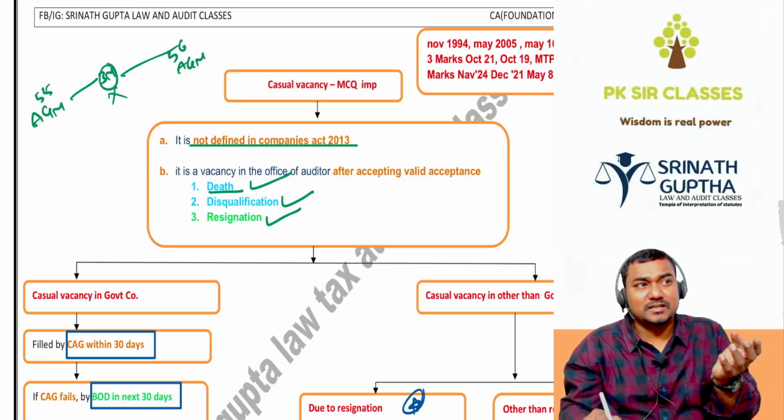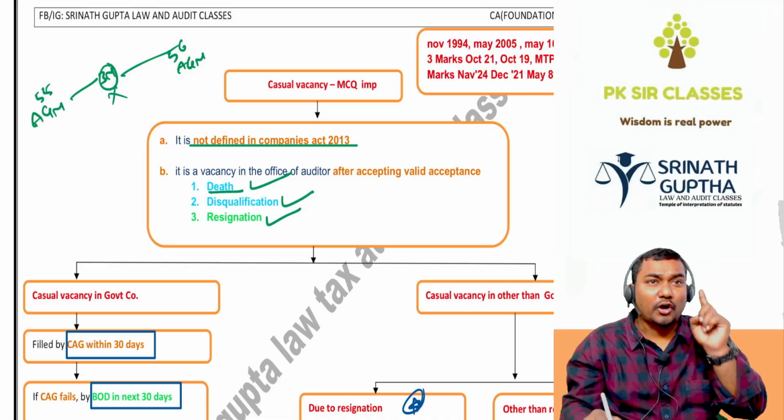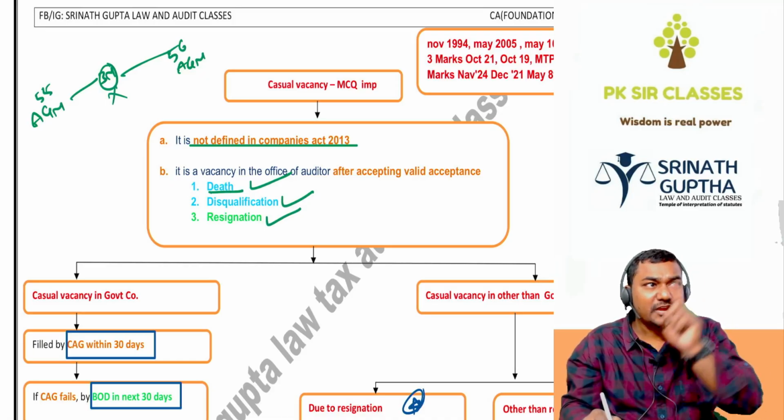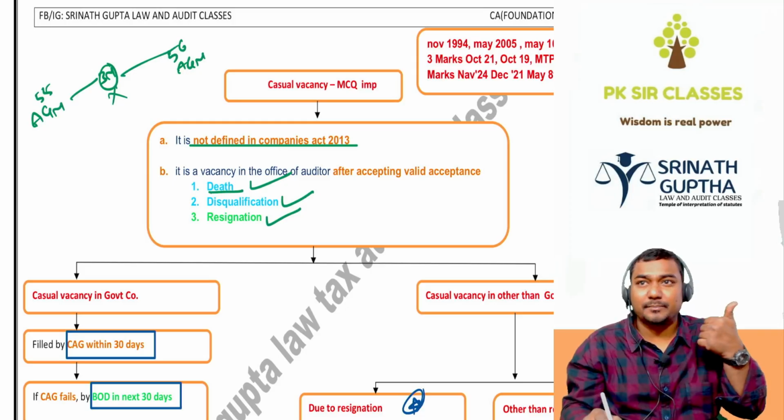What is bad in the company generally? The board is not supporting. Some bad activities are going on, manipulations are happening in the company. Resignation is very dangerous. The auditor will resign mostly if the board is not supporting. Something bad is going on in the company, which is dangerous. It is a red flag for the company.